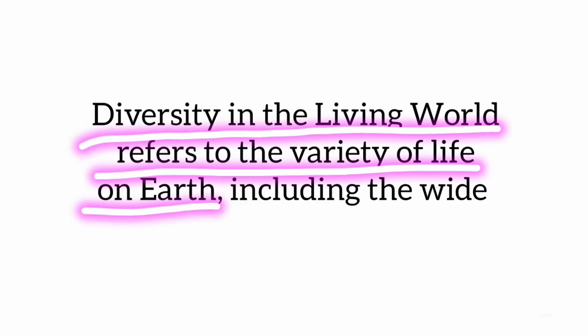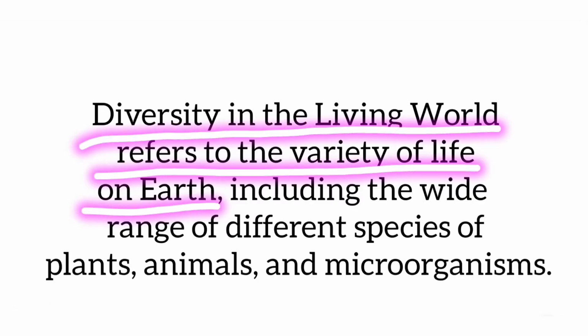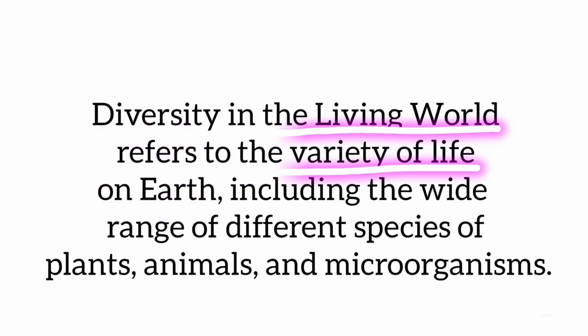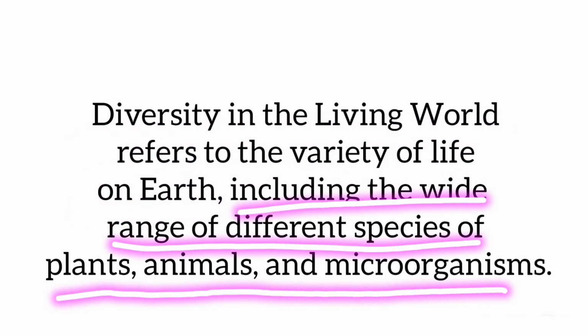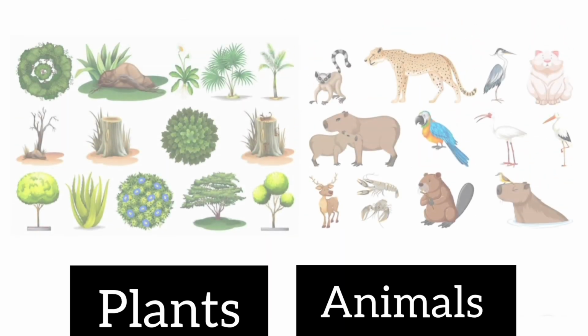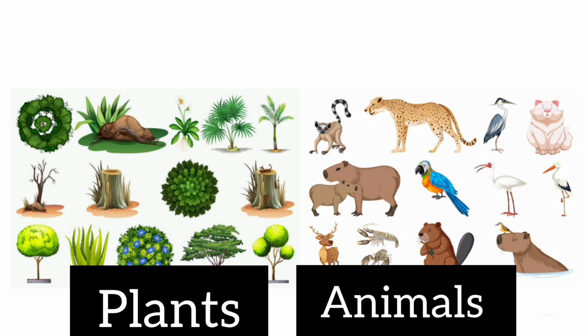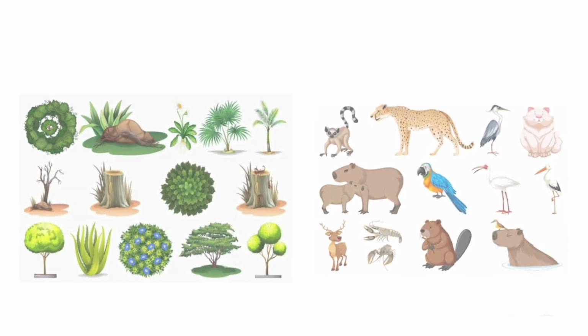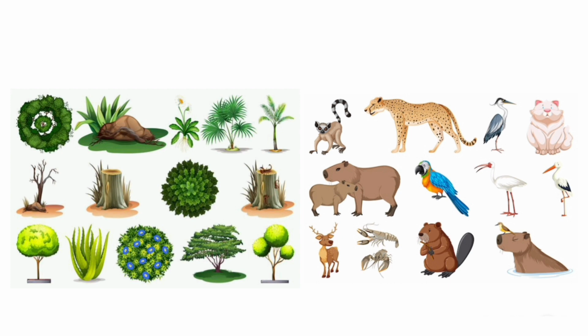So, diversity in the living world refers to the variety of life on Earth, including the wide range of different species of plants, animals, and microorganisms. Each different kind of plant, animal, or organism that you see represents a species. Every individual is unique with respect to structure, body function, etc.